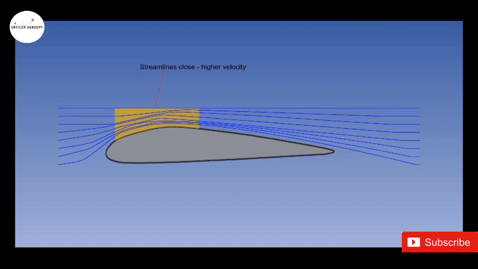When streamlines diverge, it indicates decelerating airflow and an associated rise in pressure, and converging lines indicate acceleration with decreasing pressure. A stream tube is an imaginary tube made up of streamlines. There is no flow through the imaginary walls, only flow along the tube. This concept will help you to visualize the airflow around the aerofoil.